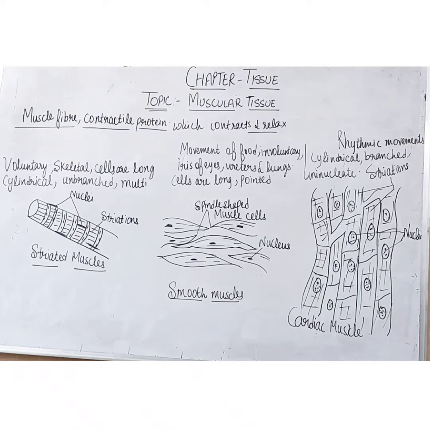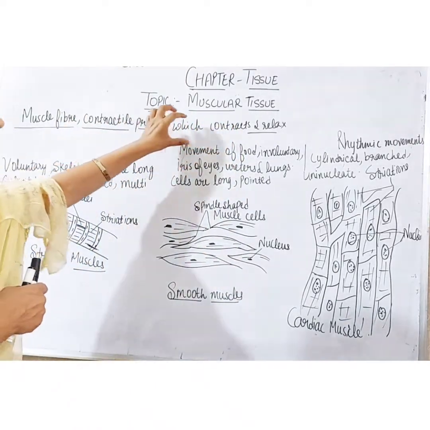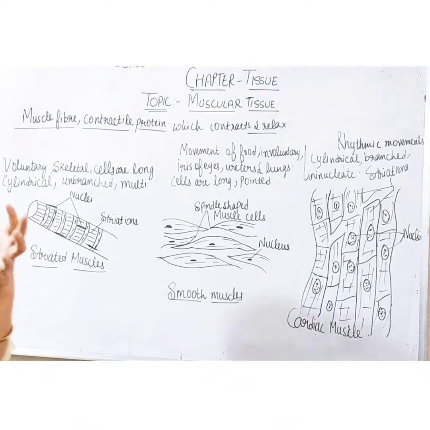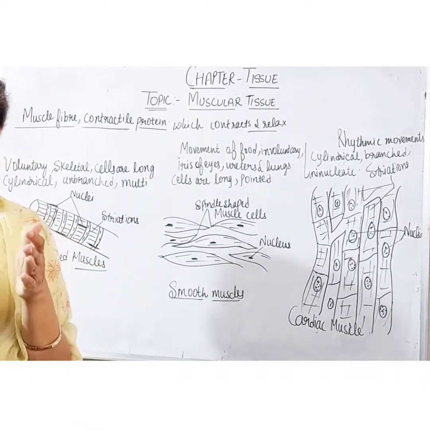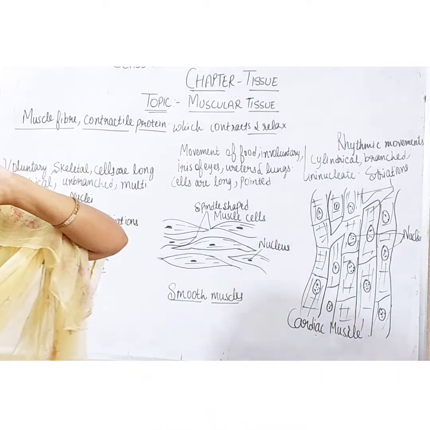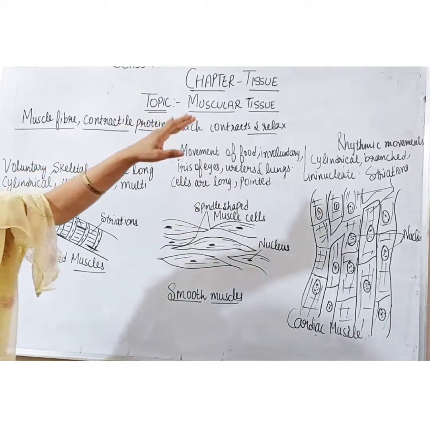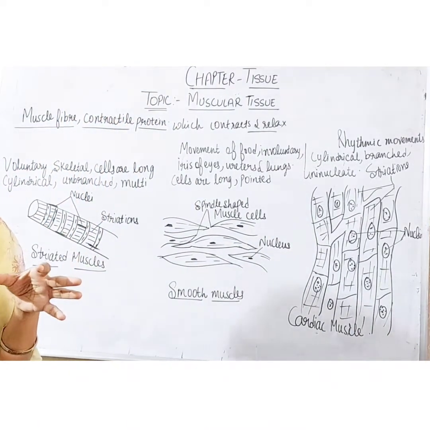Right students? Which contracts and relaxes, which protein? Contractile protein. So muscle tissues are responsible for the movement of the body due to the presence of contractile protein, which contracts and relaxes and thus causes the movement in the body.